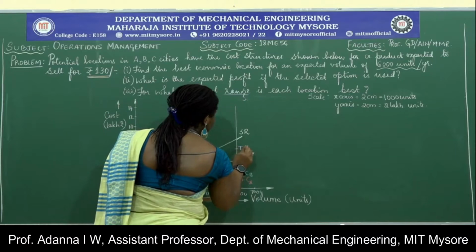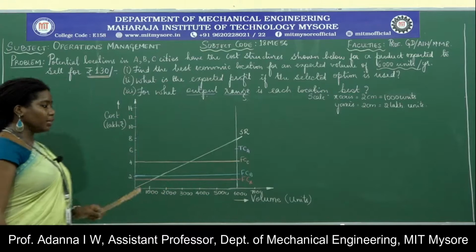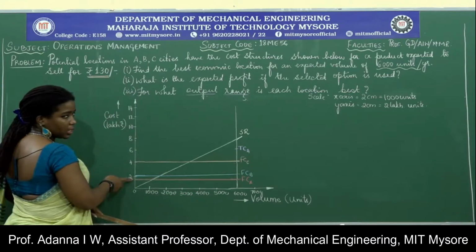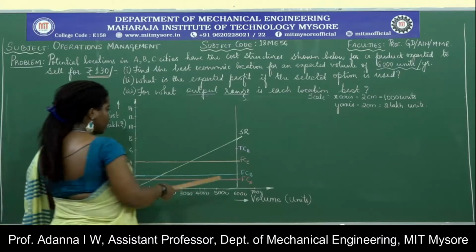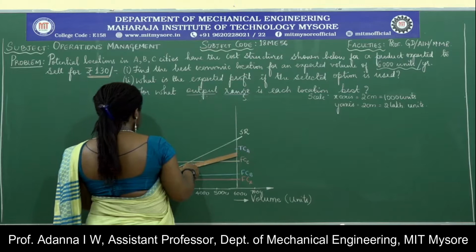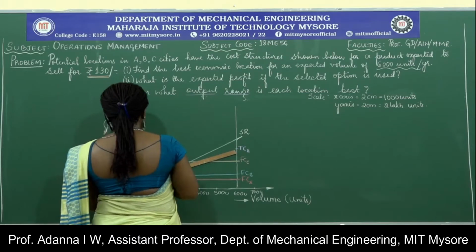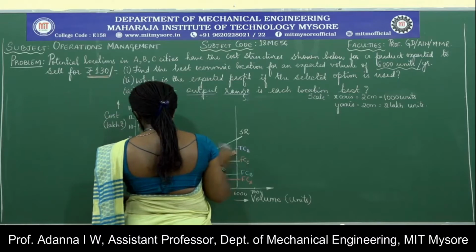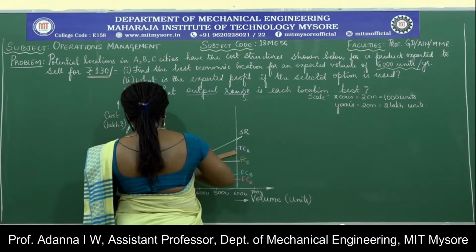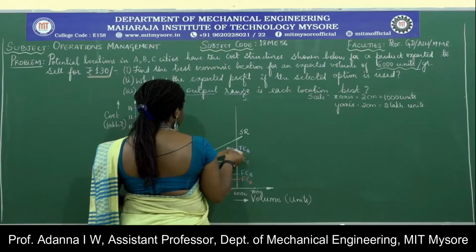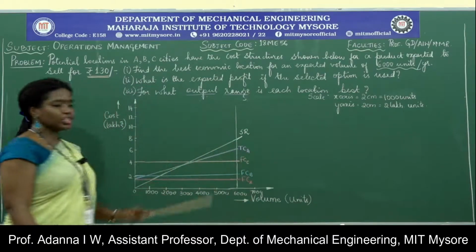This is the total cost incurred for location A. And this we will denote by an angle line from the top of the fixed cost line to join this total cost. So this is the total cost at location A.